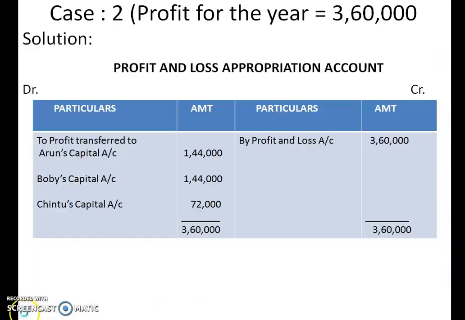He was given guarantee of 60,000. So you can see here he is having more than the guarantee amount. Guarantee given was 60,000. But when you calculated, you found that Chintu is having more than what is given guarantee. So there is no case of working note, or none of the partners had to compensate from their profit. Because Chintu is actually receiving more than his guaranteed amount. So after writing that amount 72,000, you have to add and get 3,60,000.